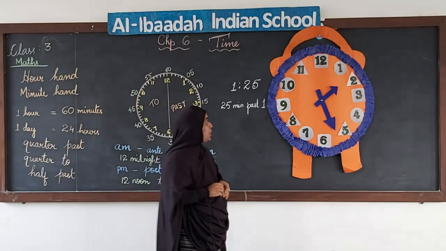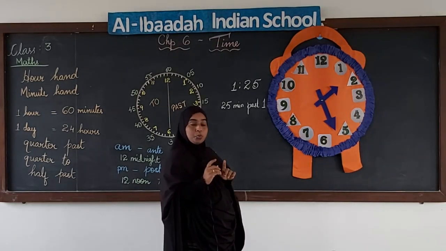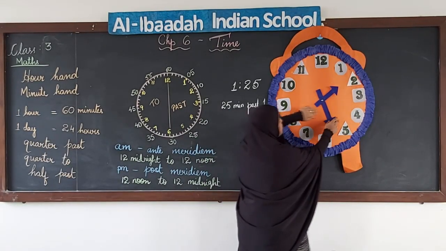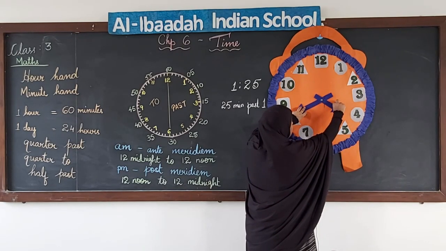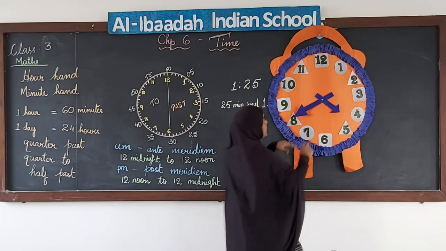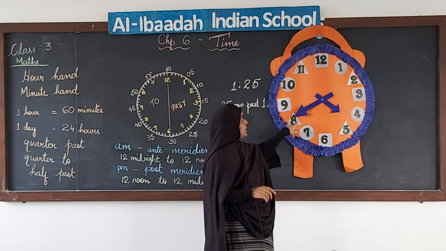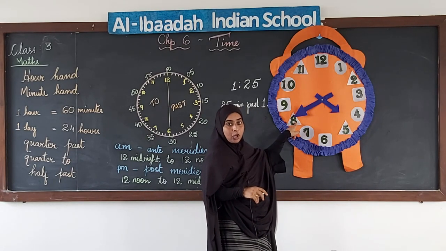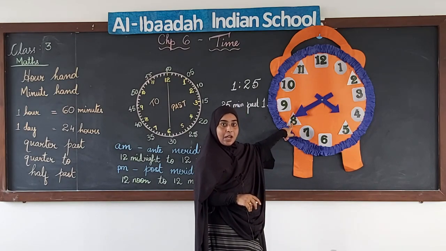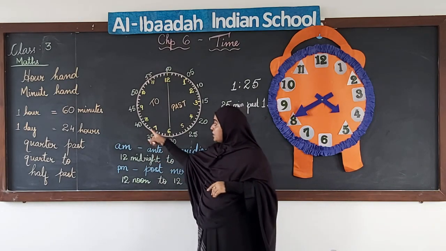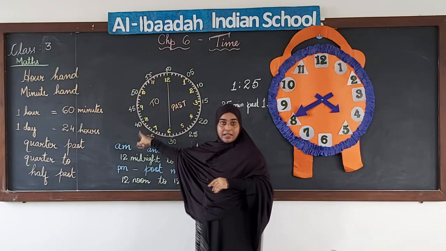Okay. Let me show you one more example where we use to. Let me set the time. Now you can see that the minute hand is in the second half of the clock, that is, it is pointing at 8. 8 means how many minutes? 8 means 40 minutes, right?